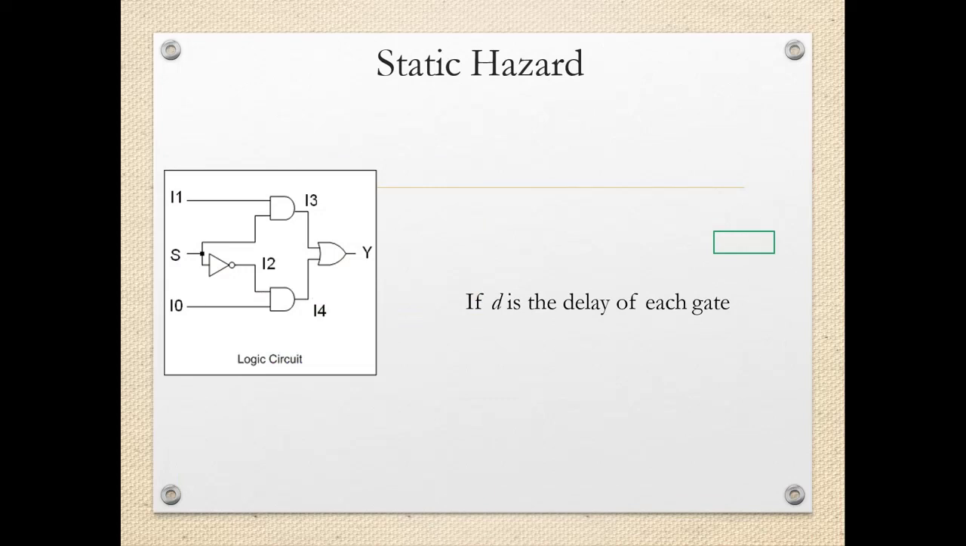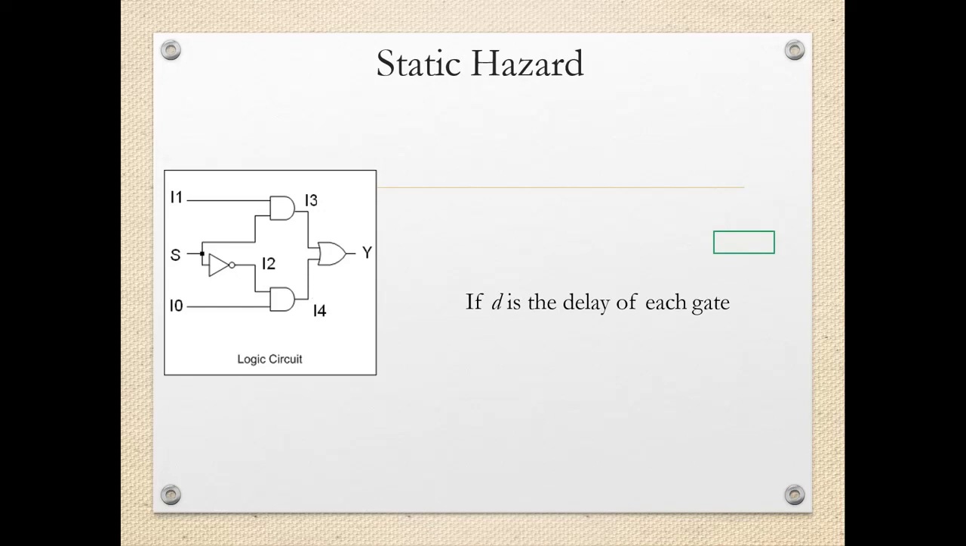This is one logic circuit in which we can see there are two AND gates and one OR gate, and the input signals I1 and I0 are applied to the two logic gates. The second inputs to the AND gates are from S. One is directly connected and the other is connected through one inverter. So the path delay for the first signal is 0 and for the second signal it is equal to the propagation delay through this NOT gate.